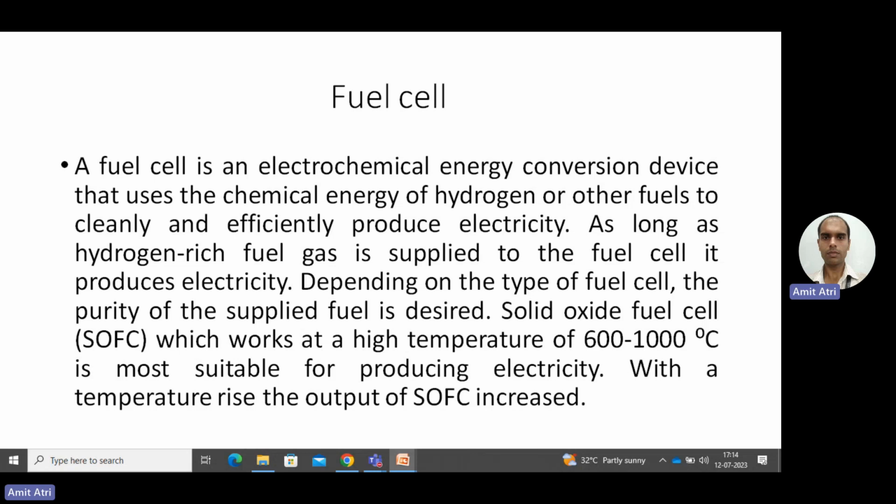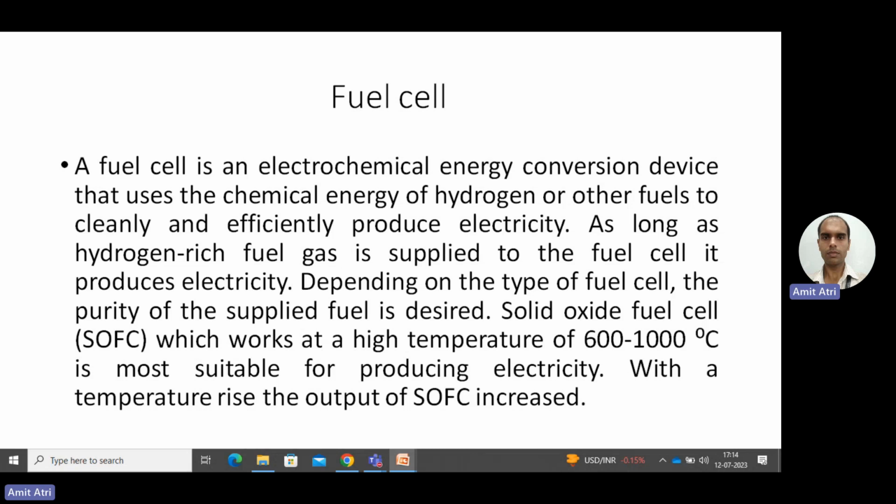Now coming to a high temperature fuel cell like the solid oxide fuel cell, SOFC, that works at a high temperature of about 600 to 1000 degrees Celsius. In this case, because of the high temperature, the purity level of the input fuel is considerably lower as compared with a low temperature fuel cell.